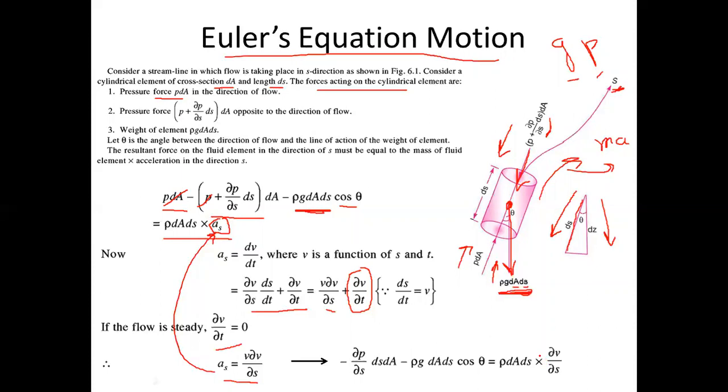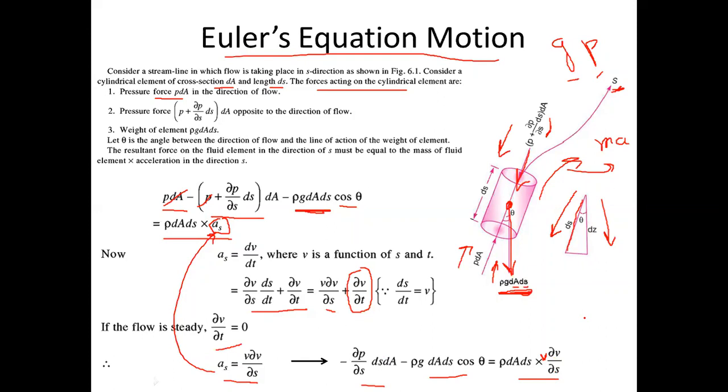Acceleration is here. There should be a v also; this is a misprint, because this as is v del v by del s. So rho dA ds into v del v by del s is mass into acceleration. So this is the pressure force, this is the weight, and that should be equal to mass into acceleration. Is there any problem till this point in this derivation? No, sir. Everyone is comfortable?